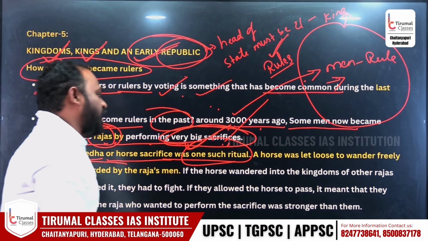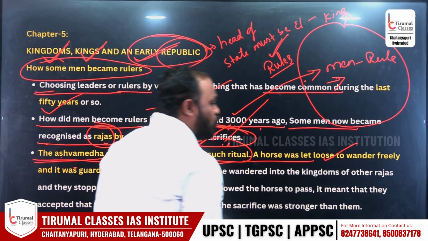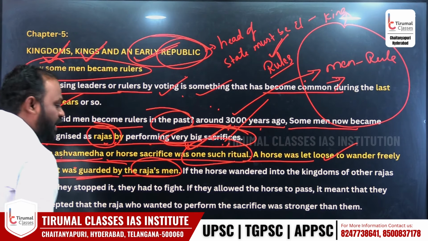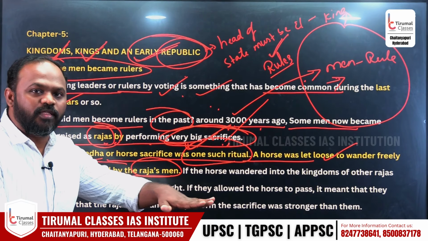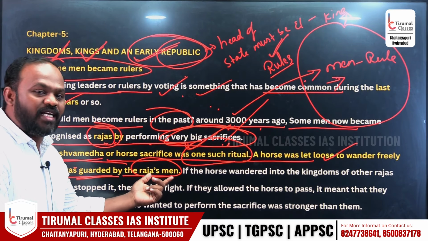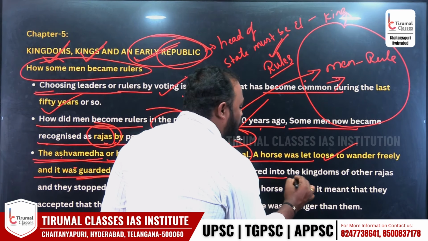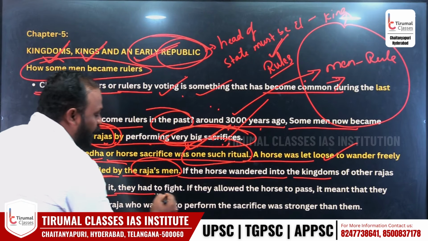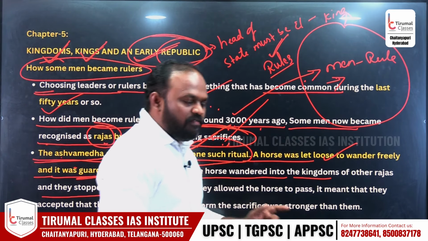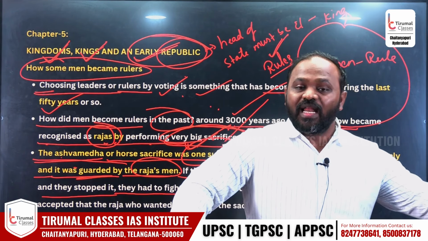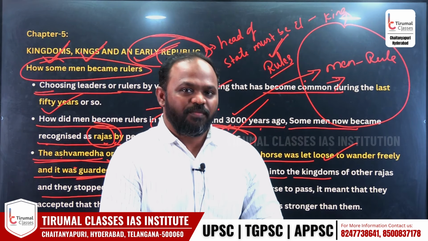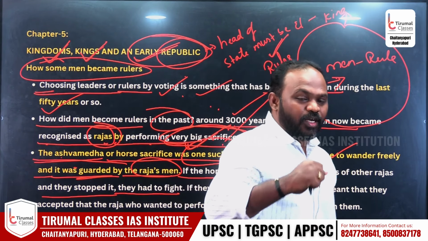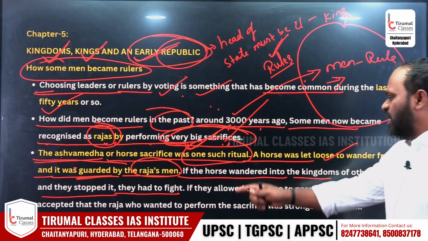What is that? Ashwamedha. A horse was let loose to wander freely and it was guarded by the Raja's men. That horse keeps roaming randomly, and behind it are the king's soldiers, the Raja's men. If the horse wandered into the kingdom of another Raja and they stopped it, they had to fight with this army. If they did not stop it, the king accepted the sovereignty or dominance of the king performing this Ashwamedha.